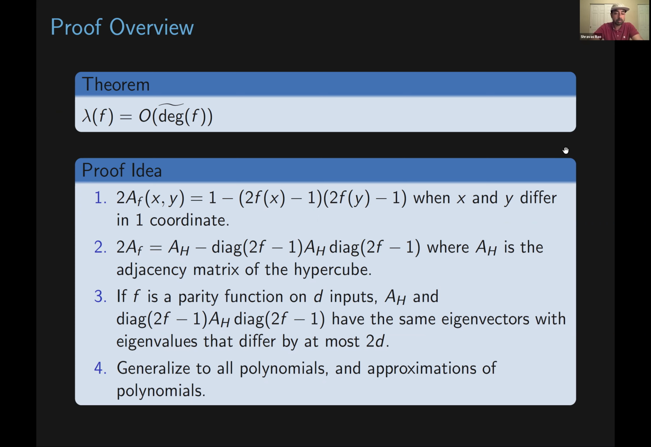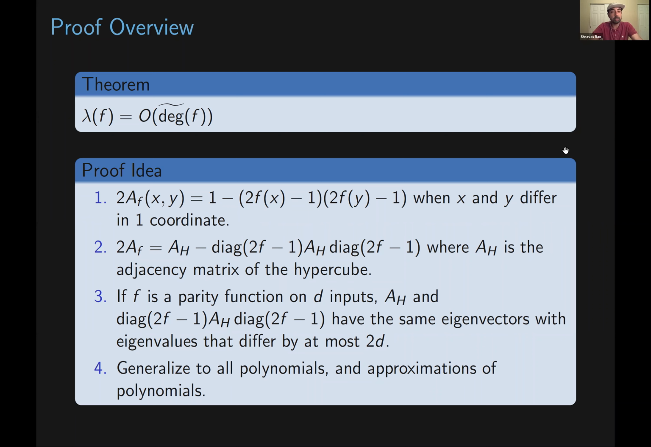Cool. So using this fact, we get that 2 times A of f is equal to A of h minus the matrix we get by putting 2f minus 1 along the diagonal of our matrix, times A of h, times, again, the matrix we get from putting 2f minus 1 on the diagonal of our matrix, where A of h is the adjacency matrix for the hypercube.